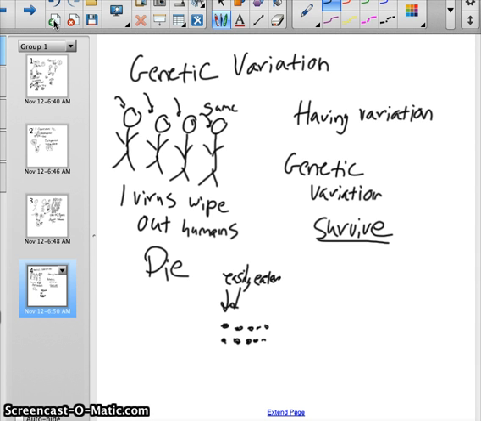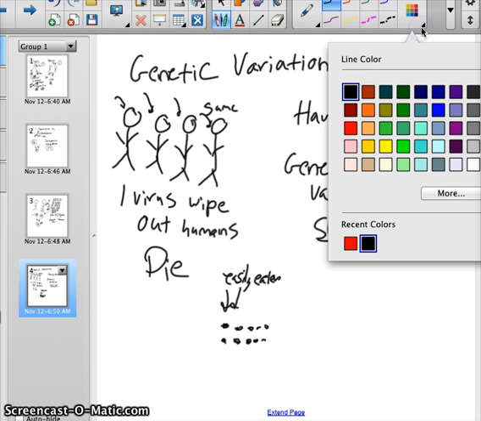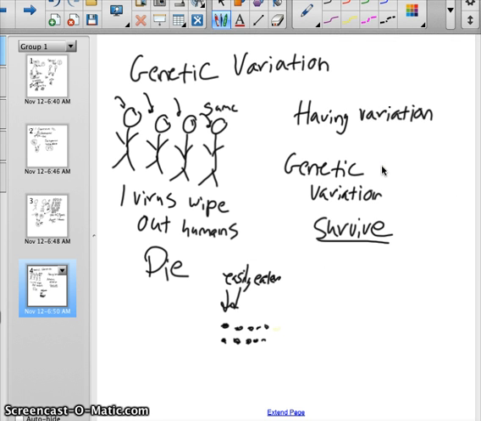But if we had white bugs, so I'm drawing something, I don't even know if you can see it, these guys are not easily seen. So that helps the species survive.